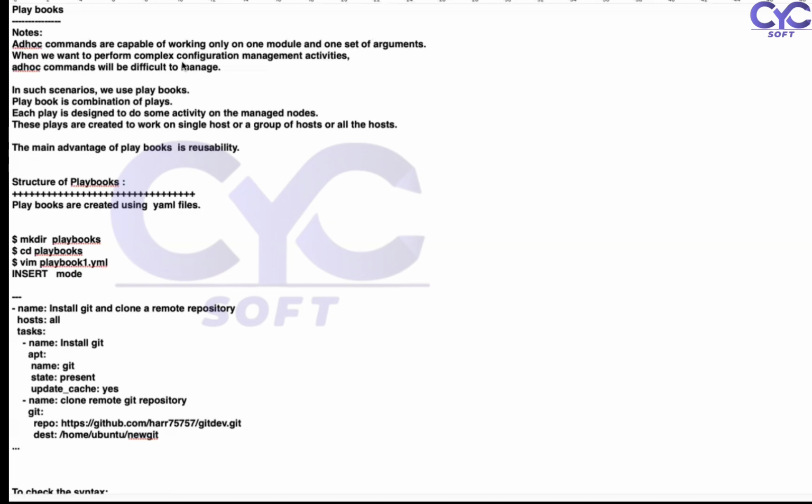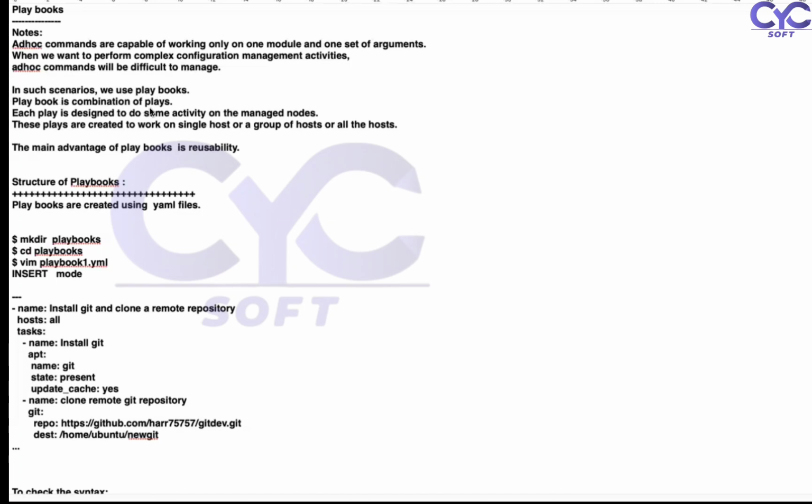Here you need to know only one thing, guys. Whenever you're working with ad hoc commands, every ad hoc command works under its own syntax. But coming to playbooks, we are working with multiple services. In such cases, we are using playbooks.